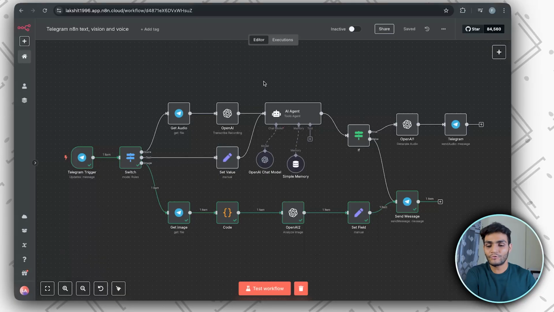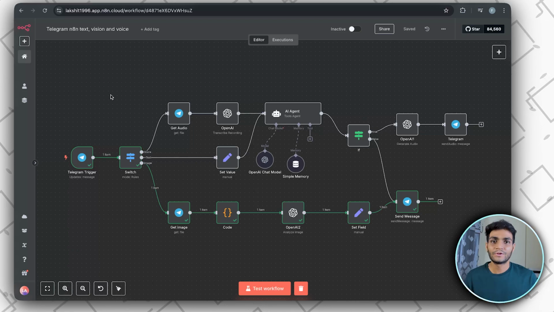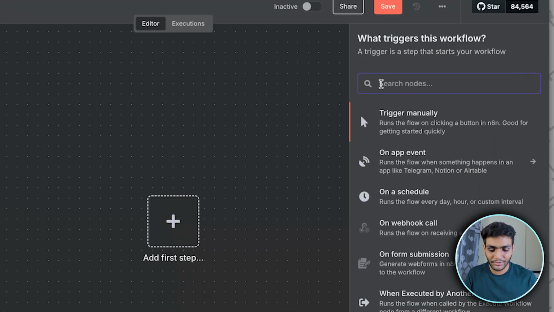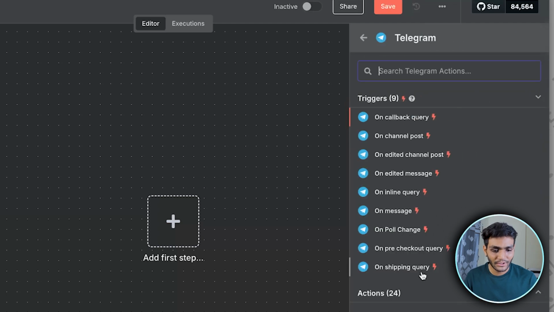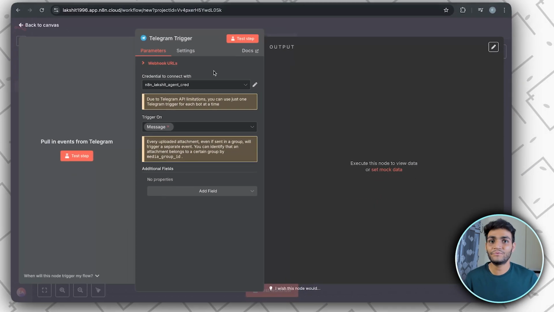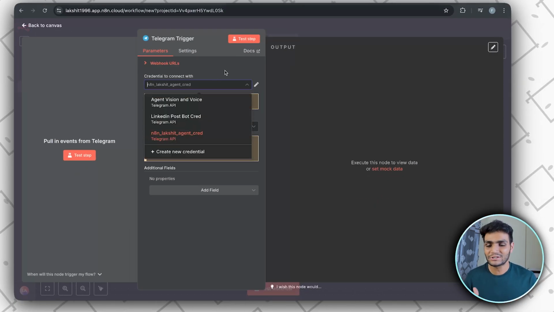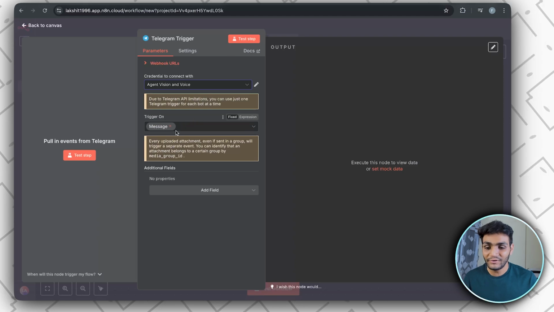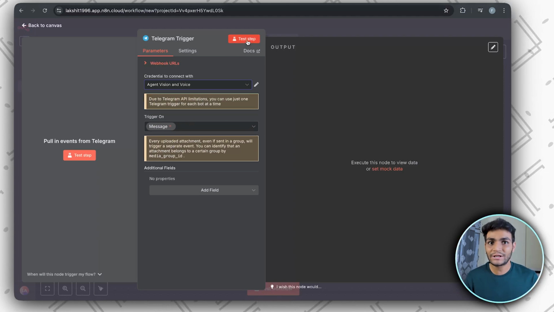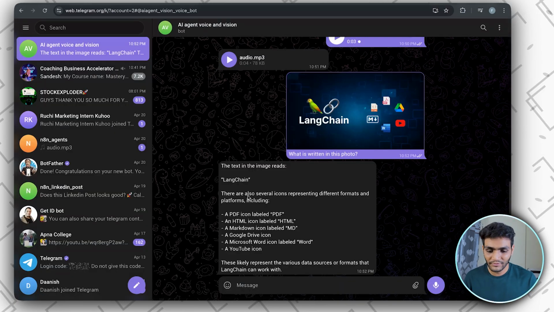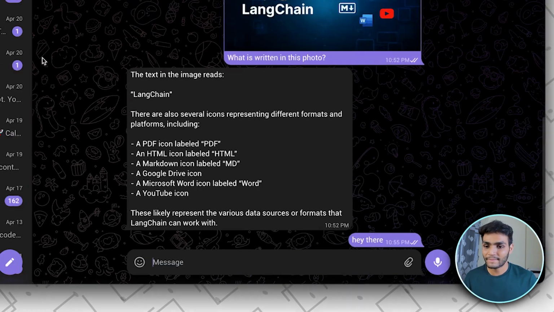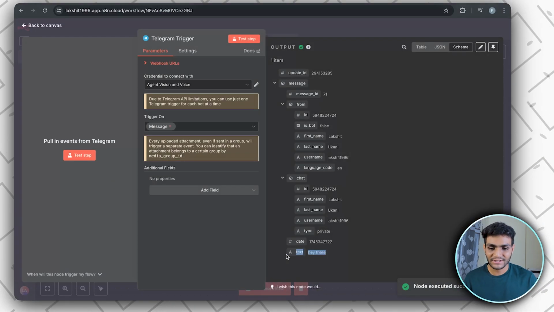So this is the workflow which we are going to make today. Don't worry, I'll be showing you each and every node step by step. First we need a Telegram trigger. So we'll search for Telegram and then trigger, on message. We need a credential to connect. I already have my credential, but it's very simple. Okay, and we need a trigger on message. So let's do the test step. It is on and we can write a message over here. "Hey there." And we can see that we got a message.